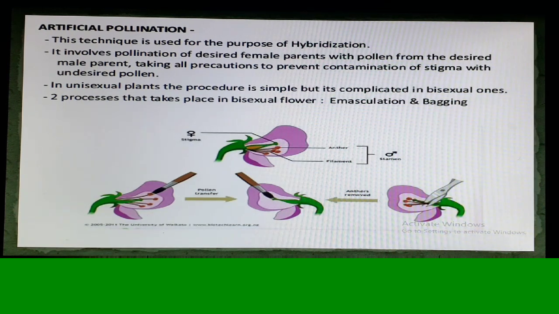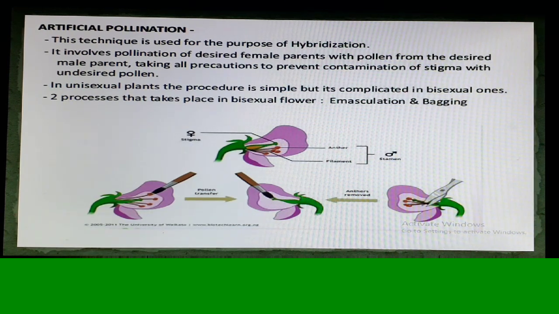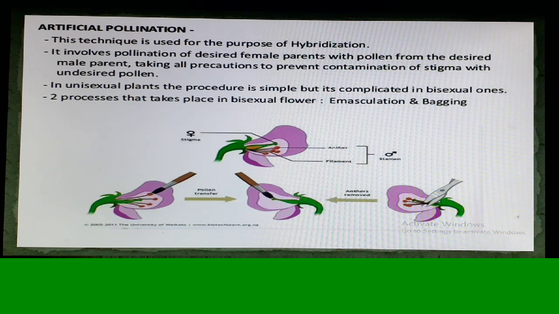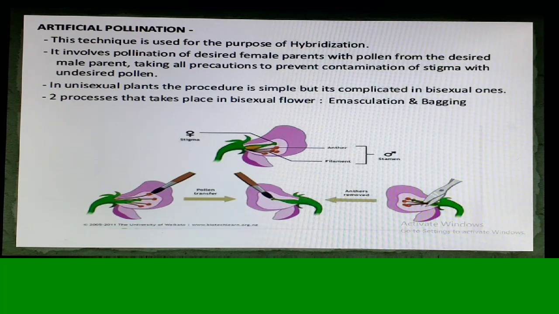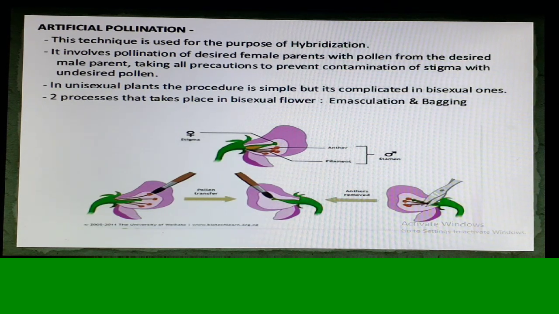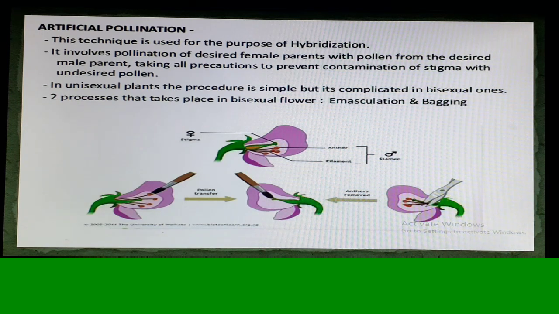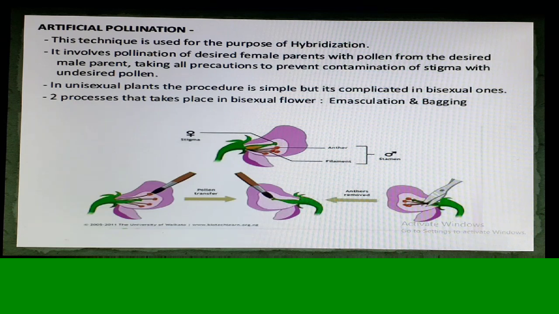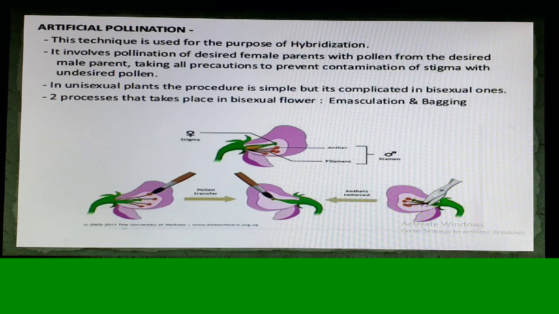Here, from a male flower, pollen grains are selected and sprinkled on the stigma of a female flower, and after that the female flower is covered by a bag so that no further pollen grains land on it. And now after this union, the seed which is formed is of a better and improved variety.